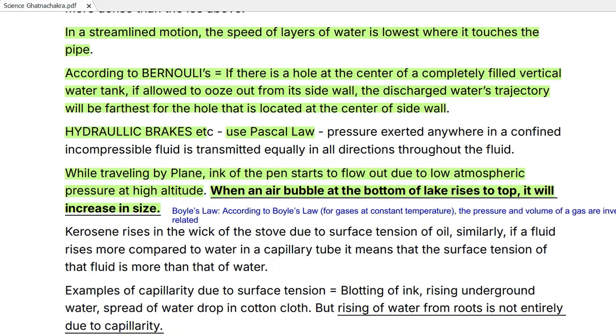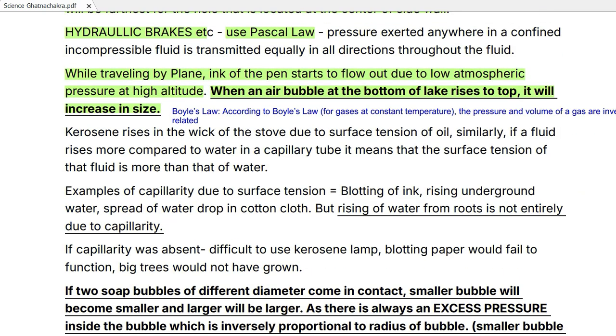So kerosene rises in the wick of the stove due to surface tension of oil. Similarly, if a fluid rises more compared to water in a capillary tube, it means that the surface tension of that fluid is more than that of water. This phenomenon is called capillarity. Examples of capillarity due to surface tension: blotting of ink, rising underground water, and spread of a water drop in cotton cloth.